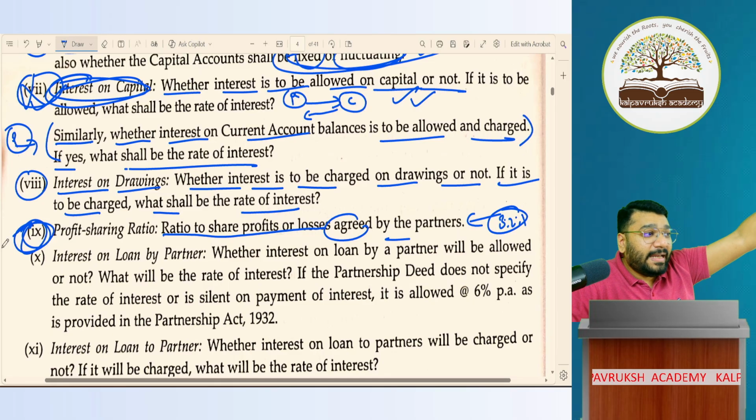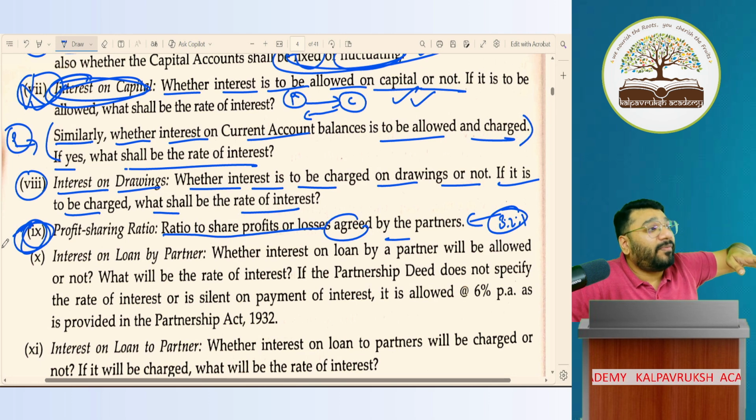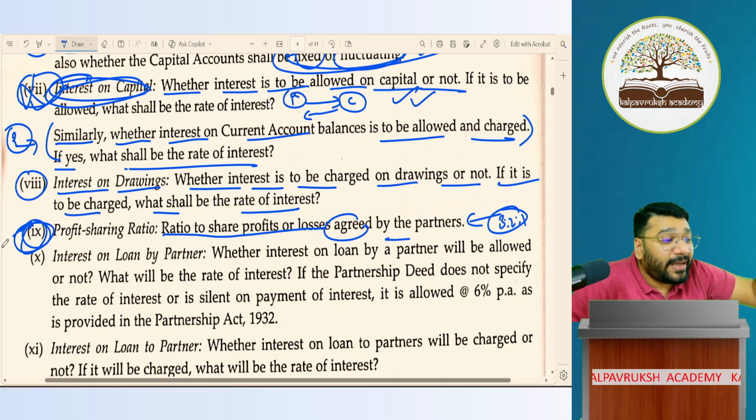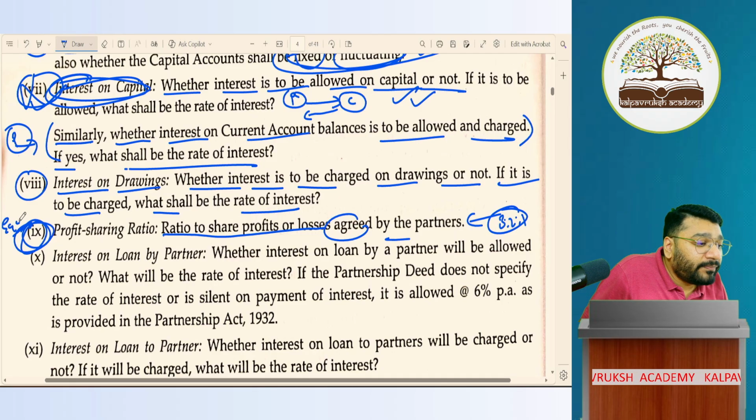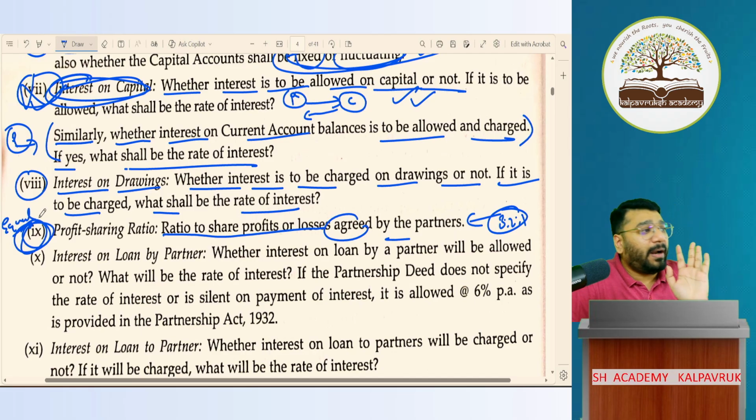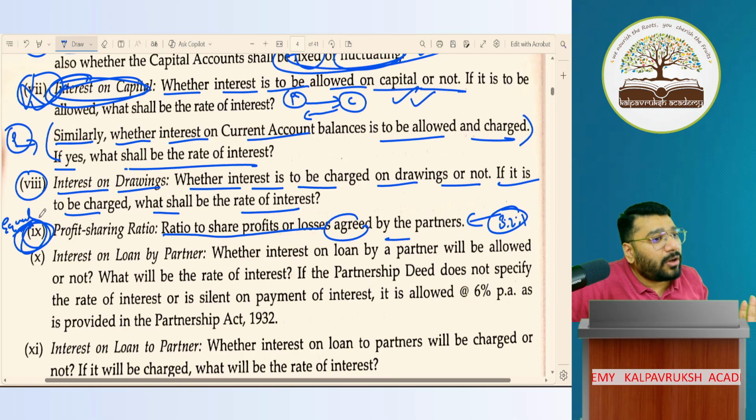There will be a conflict. In case of conflict, what are you supposed to do? Refer to the Indian Partnership Act 1932, which says that in the absence of an agreed profit sharing ratio, the profit will be shared in the equal ratio. Equal means depending on the number of partners. If 3 partners, 1:1:1. If 4 partners, 1:1:1:1. Got it? Not got it? Okay.